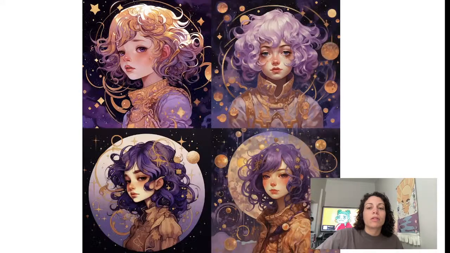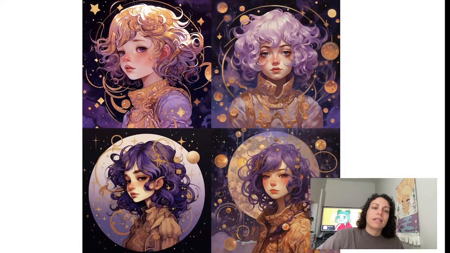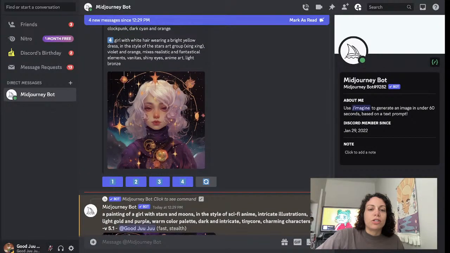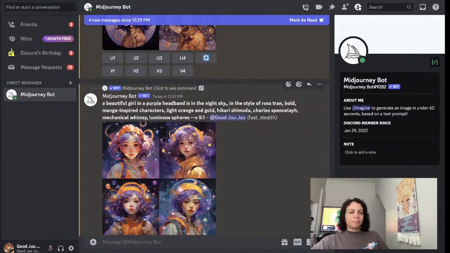Tiny core. This top right is very similar, I would say, to what I put in there. Of everything that I see here, I probably like the bottom right and the top left best. But yeah, it's definitely picking up a lot of the design cues from my original image. So cool. That's pretty cool. Let's see what else we get.